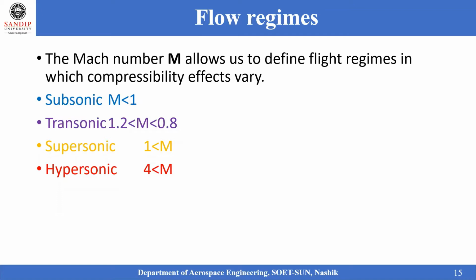The supersonic Mach number is above 1, meaning the Mach number is greater than 1. Whereas the hypersonic Mach number is greater than 3, and some authors consider greater than 4. That depends on the speed of sound of the particular surroundings we are considering, which is based upon gamma R T, or the square root of dp by d rho. Based upon those values, this range of Mach numbers would vary. Generally, we are discussing generalized values here.